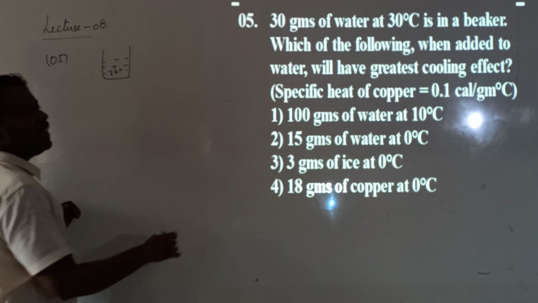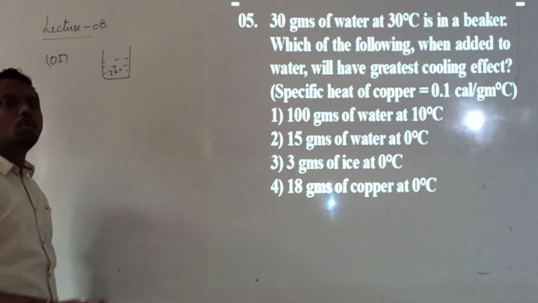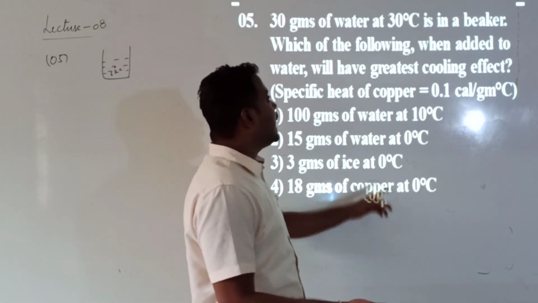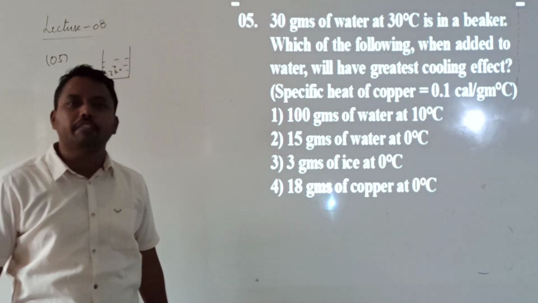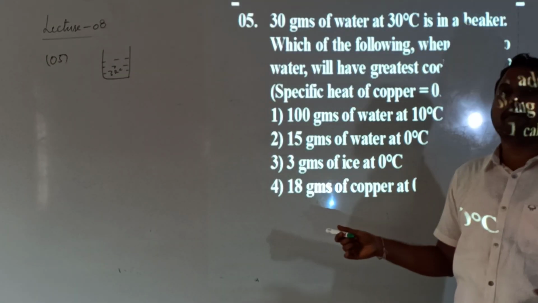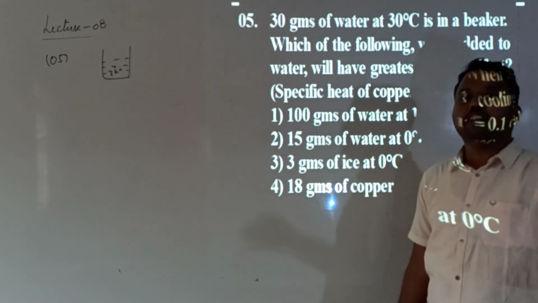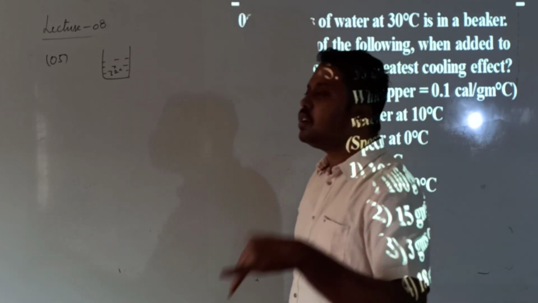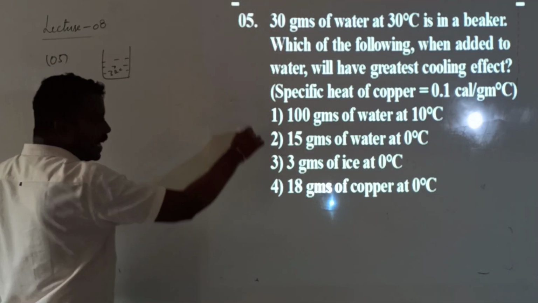Out of the given options, which one when added means cooling will be more. So the greatest cooling effect. What is the meaning of greatest cooling effect? It means after mixing of which one the temperature of the mixture is least. So that will have the greatest cooling effect. There is no other alternative, so you need to check here.